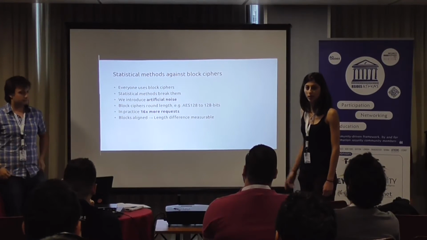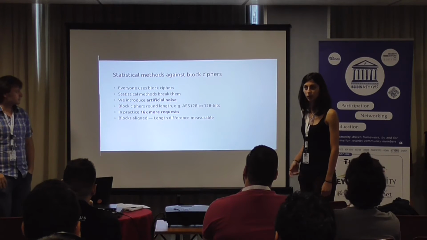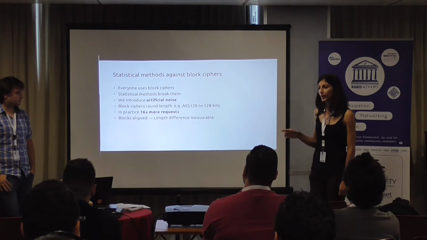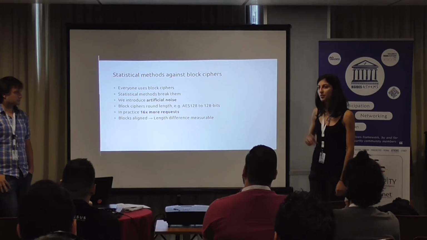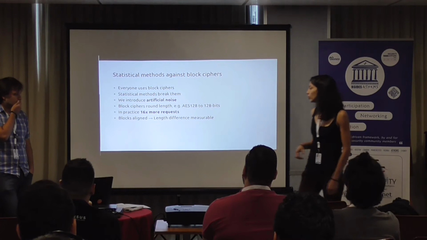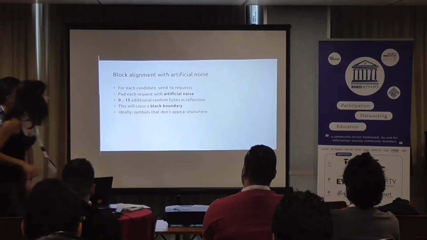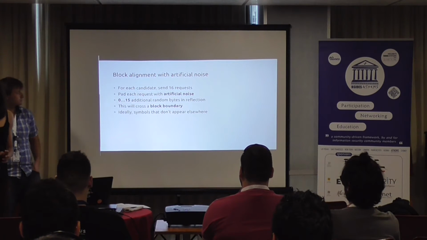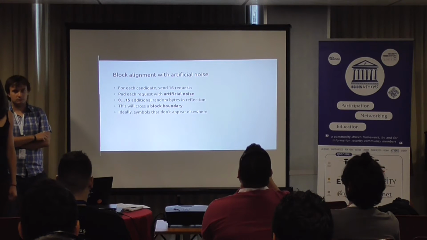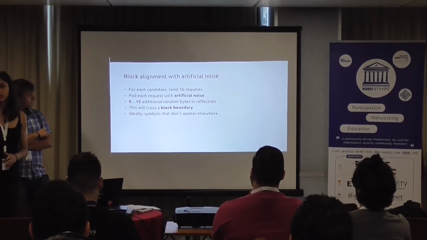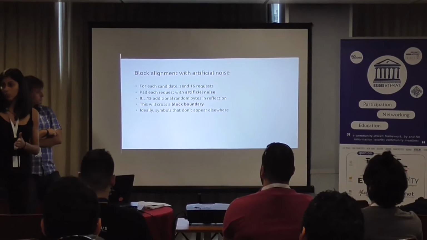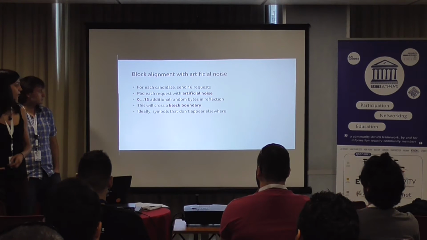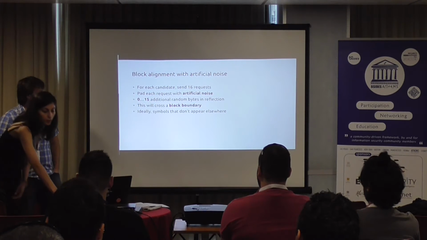Okay, so how do we do it for block ciphers? Instead of just doing one request per candidate, we do 16 requests, and in each one of these we add some padding. The padding will result in sometimes the block being aligned or not. So we add some artificial noise. This is some random symbols that are shown in the reflection value, and this will result in sometimes that we cross the block boundaries, and sometimes we don't.